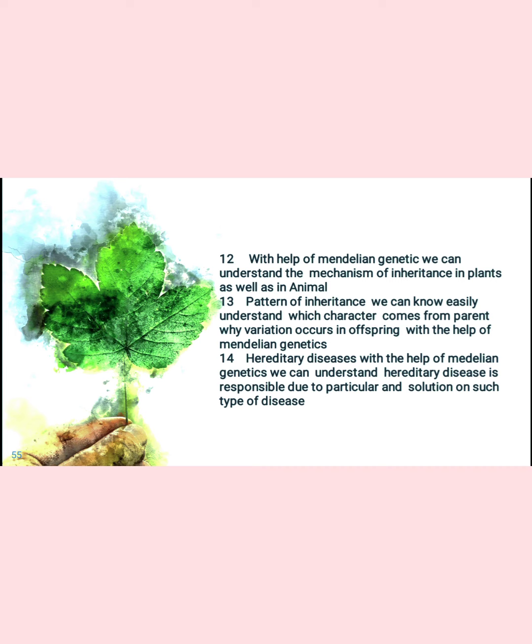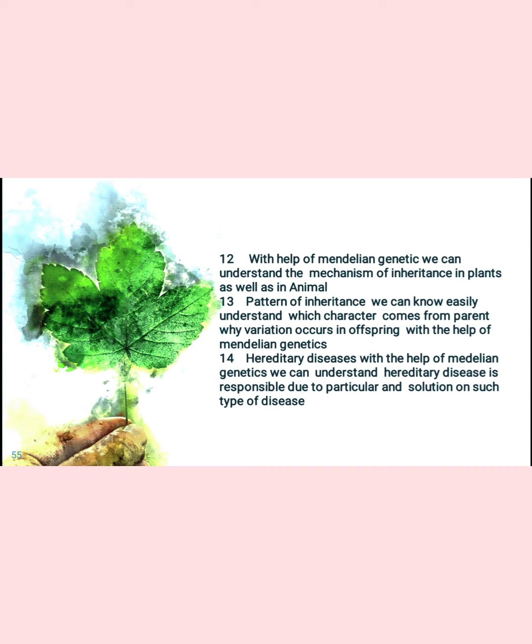With the help of Mendelian genetics, we understand the mechanism of inheritance in plants as well as in animals. Mendelian genetics is totally based on how inheritance occurs in plants as well as in animals. Pattern of inheritance: we can easily understand which character comes from the parent and why variation occurs in an offspring with the help of Mendelian genetics.